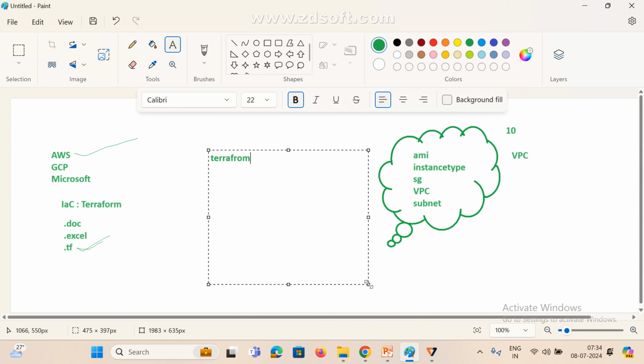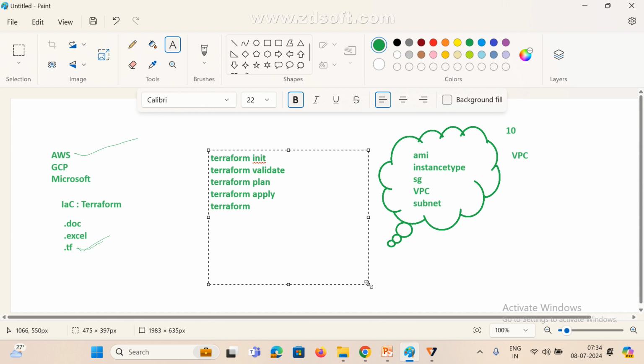Here we are using Terraform. These are the base commands, that's it. Apart from this, nothing. Terraform init, validate, Terraform plan, and Terraform apply, and that's it. If you want to learn Terraform, these are the commands.